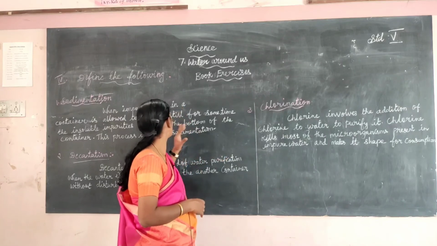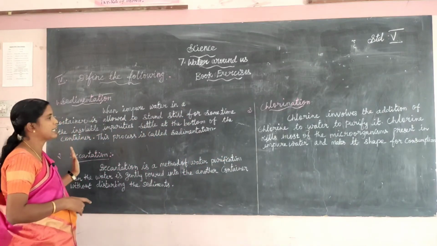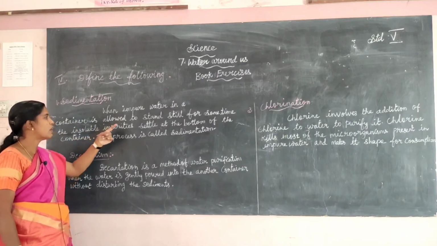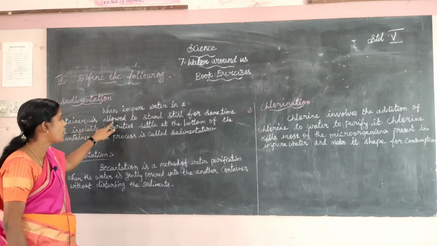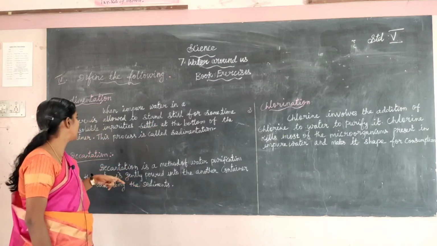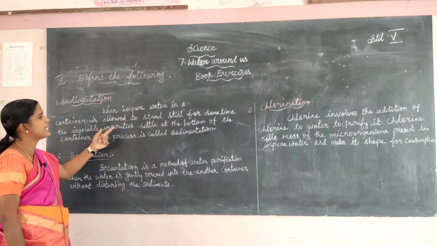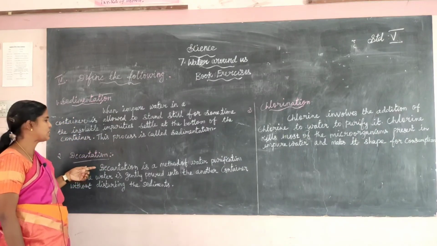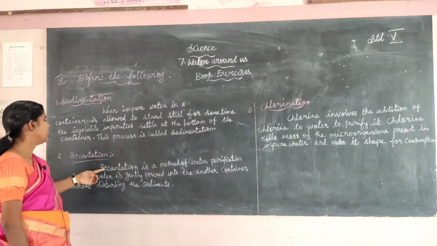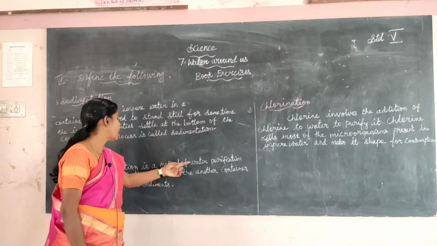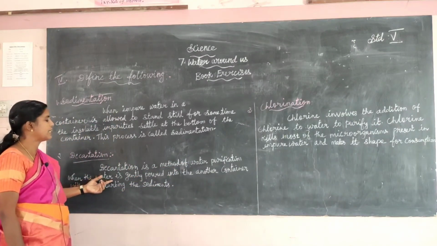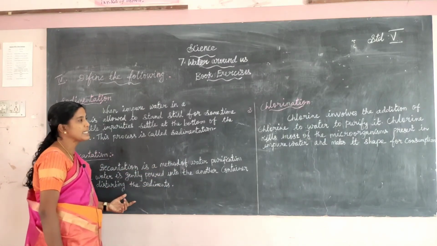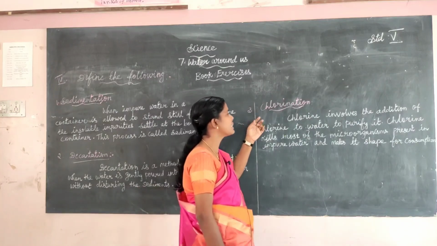Okay children, one more time repeat the sedimentation, decantation and chlorination methods. First method, sedimentation. When impure water in a container is allowed to stand still for some time, the insoluble impurities settle at the bottom of the container. This process is called sedimentation. Next one, decantation. Decantation is a method of water purification when the water is gently poured into another container without disturbing the sediments.